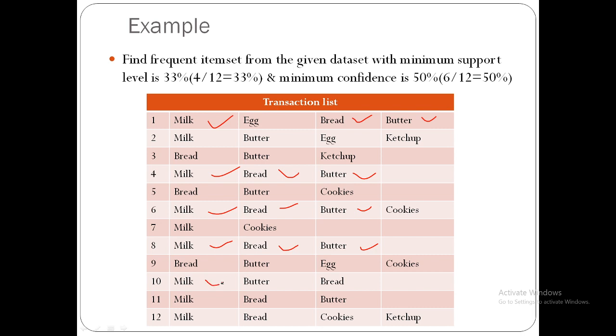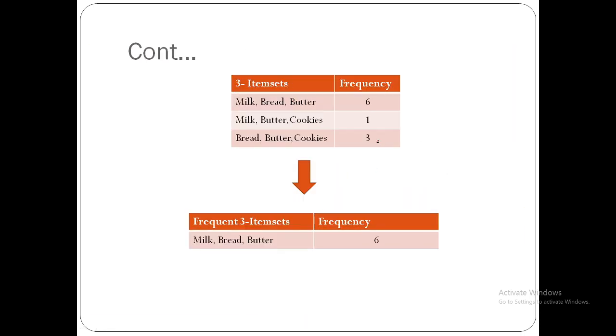Milk is not there. Milk, bread, butter. Here it is not there. Butter is not there. 1, 2, 3, 4, 5, 6. Total 6 items are there here. So we have written the 6.